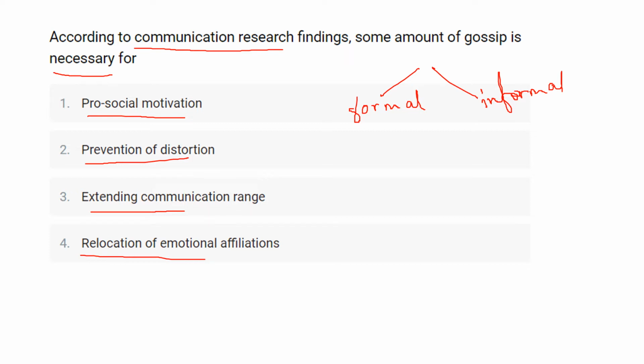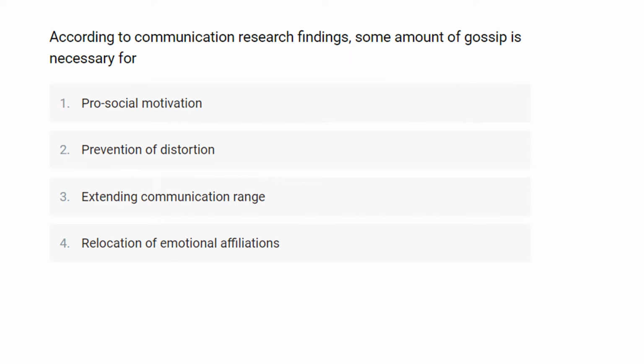The four different types under informal communication are the single strand network, the probability network, the cluster network, and the gossip network. Gossip has been touched upon as a low-cost but effective information-gathering method that has mostly been shown to be a successful way to encourage and preserve cooperation. So the correct answer for this question is option number 1, that is pro-social motivation.